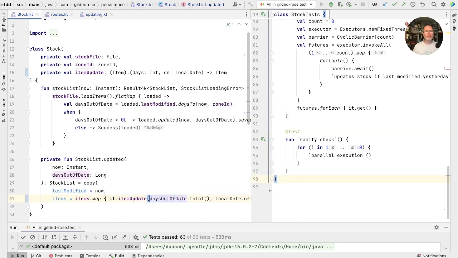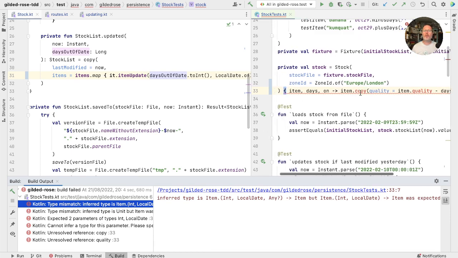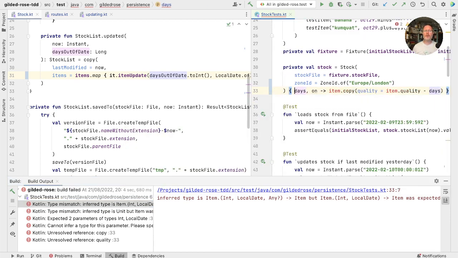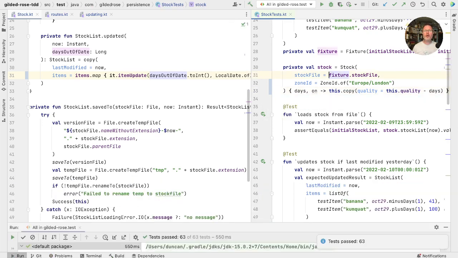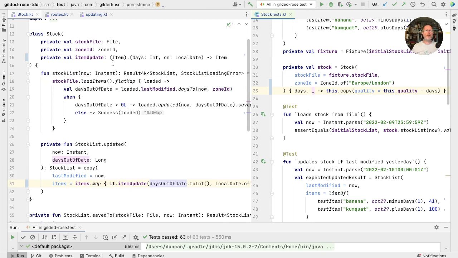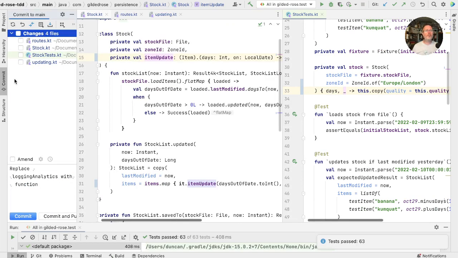That may well build in other places. Not quite, because in here, we have to make this not take an item anymore, but that be the receiver. So that would be this copy, and that would be this in here. Little reformat in here. We don't need that on anymore. And now we simplified not only the signature of this, but we've removed some duplication from our code. Run the test one last time. And I think that's good to go.